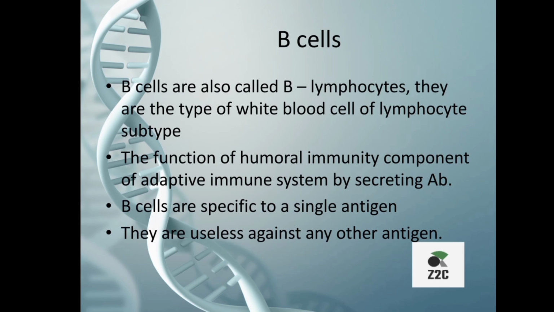B cells. B cells are also called B lymphocytes. They are a type of white blood cell of the lymphocyte subtype. They function as the humoral immunity component of the adaptive immune system by secreting antibodies. B cells are specific to a single antigen, and so they are useless against any other antigen.